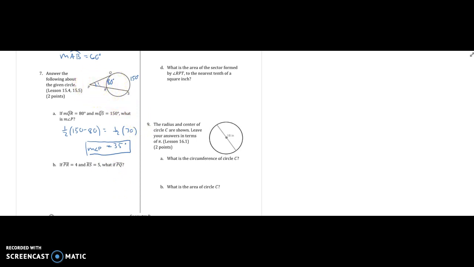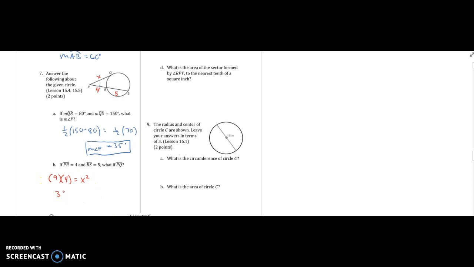PR is 4, RS is 5, what is PQ? So this one we had to do whole secant times the part on the outside equals the other part, this tangent squared. So 9, the whole secant, 4 plus 5, times the part on the outside, 4, equals that tangent squared.